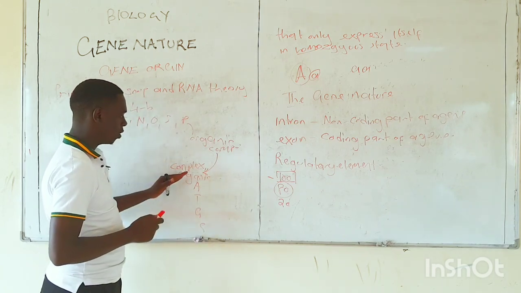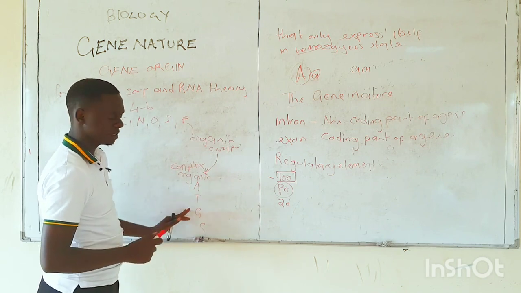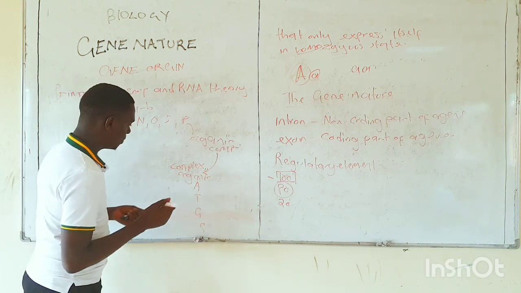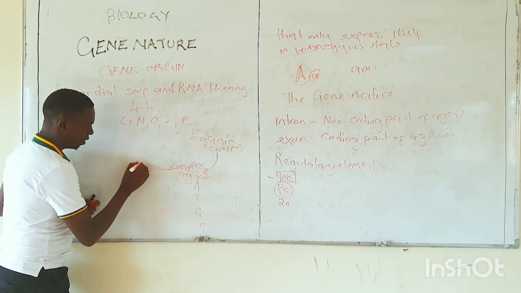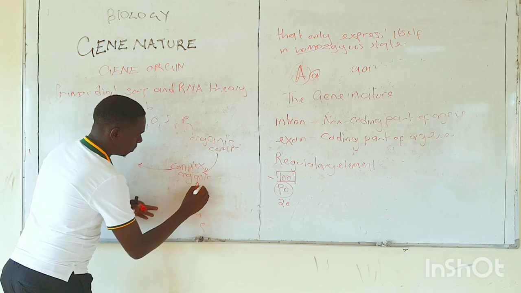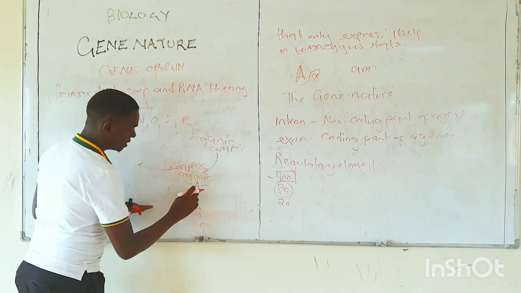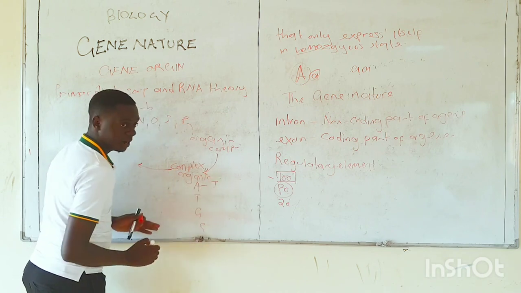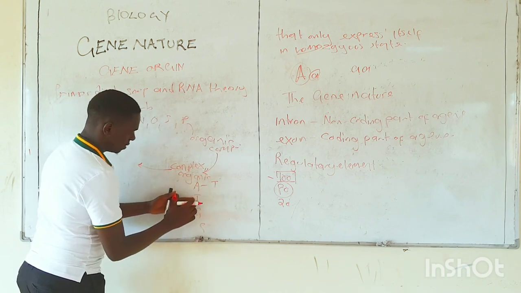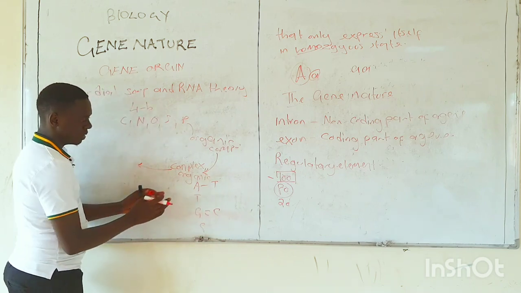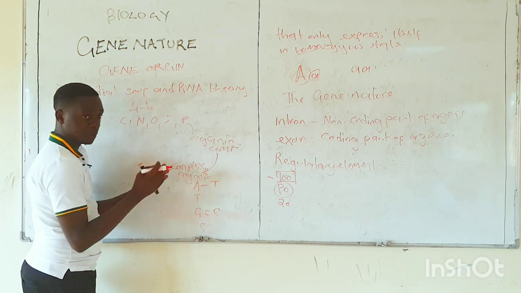Now, these compounds began to pair up. We know that adenine pairs with thymine, and guanine goes with cytosine.